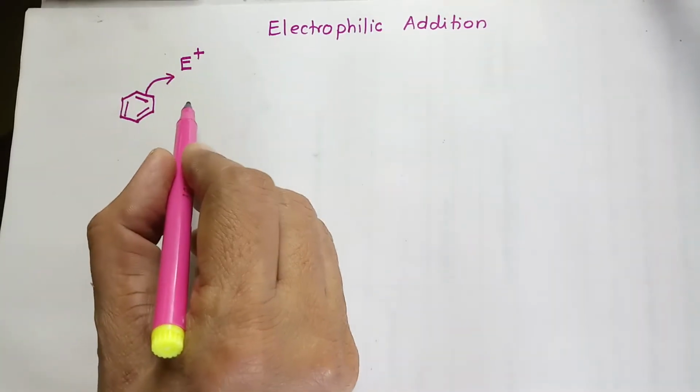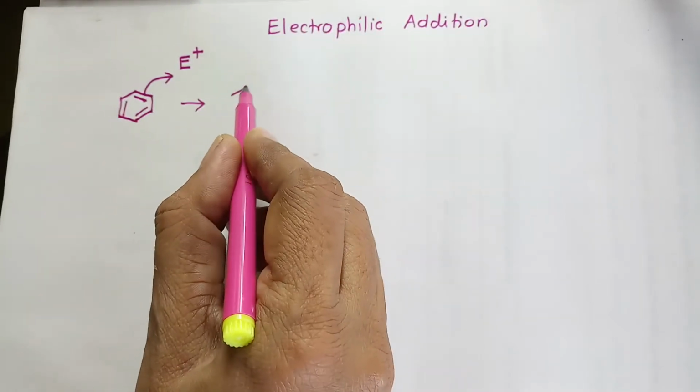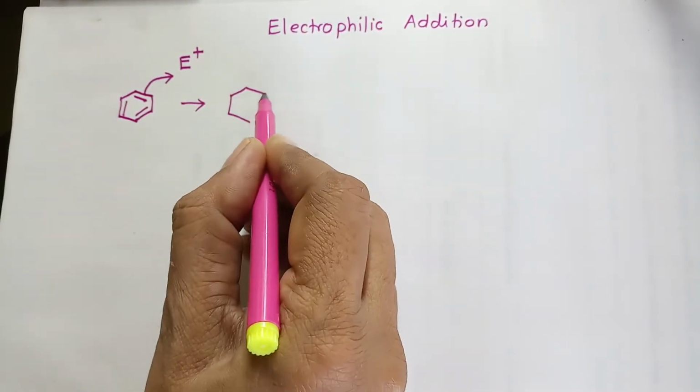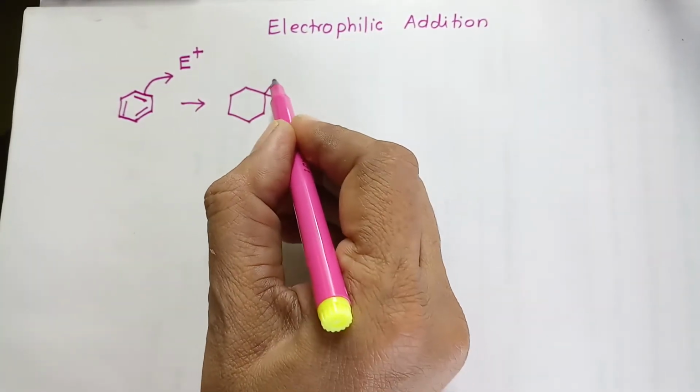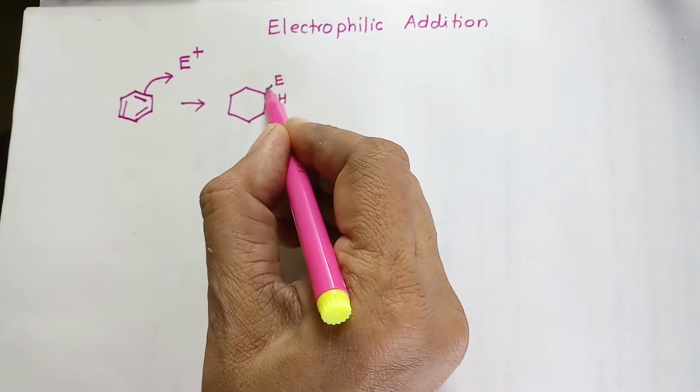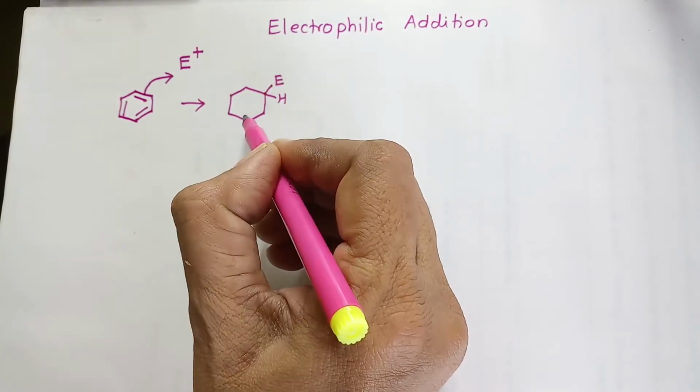Therefore it gives rise to the species where the hydrogen is already there and there is a bond formation between the benzene and the electrophile.